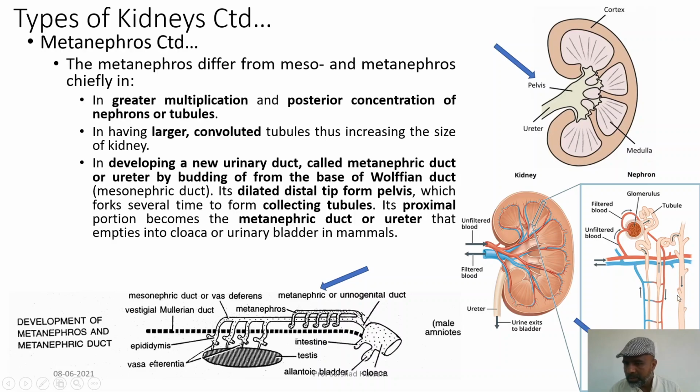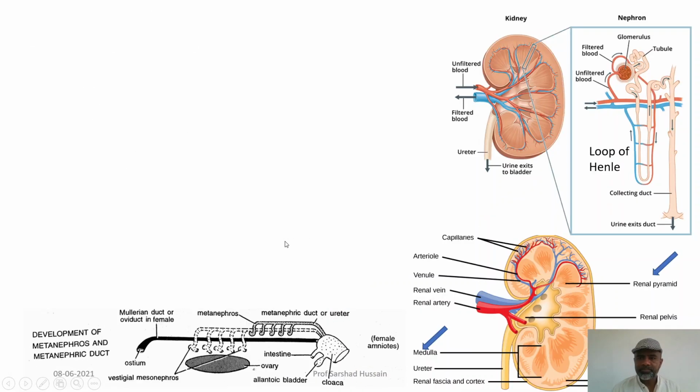The small buds or branches along the length of the collecting duct shown over there depict that so many nephrons will join them. Now, the proximal portion becomes the metanephric duct or ureter, which will empty into the urinary bladder in the mammals.